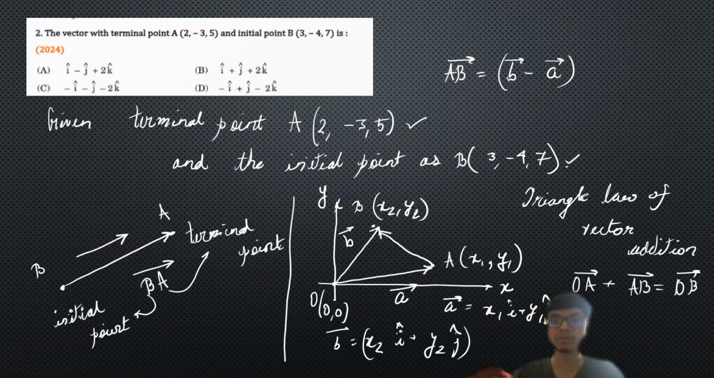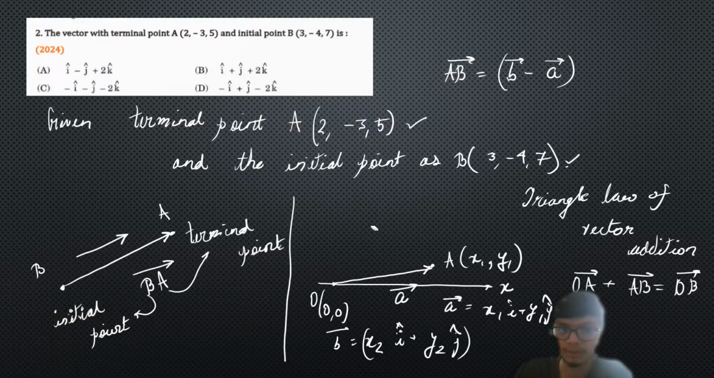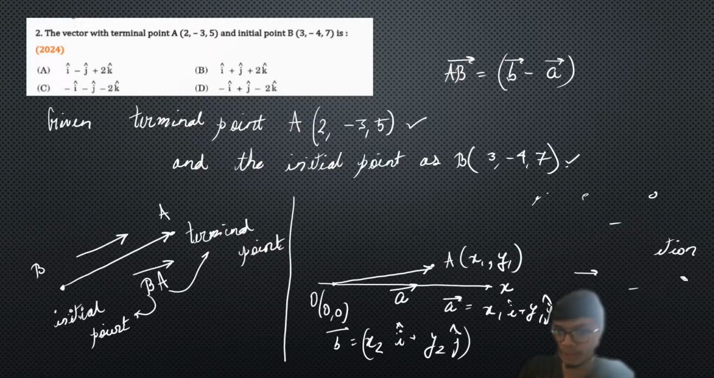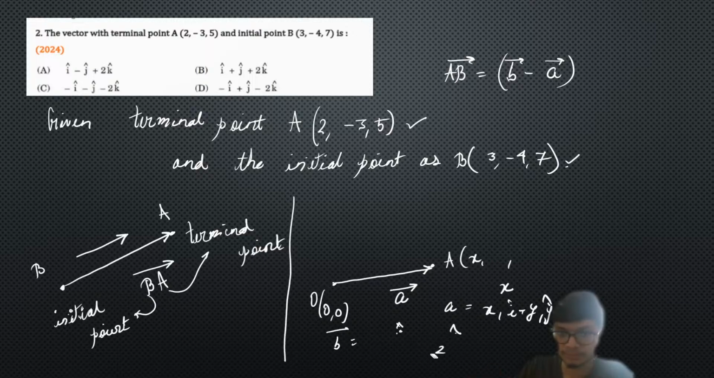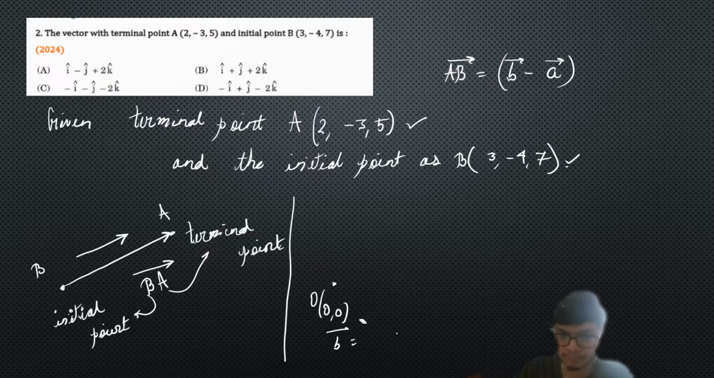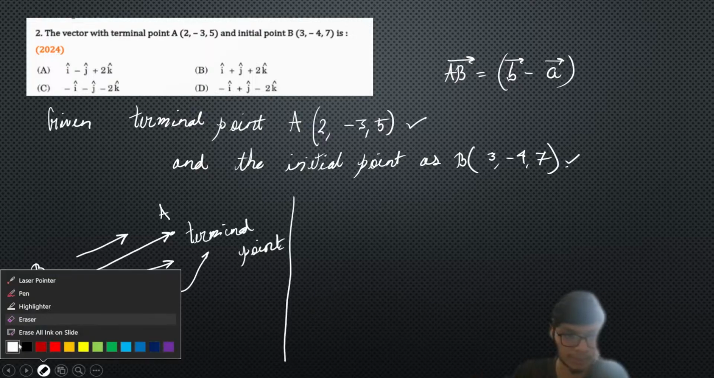Similarly, in 3D, in order to find the vector connecting two points in 3D space, we just need to take the difference of the given position vectors. So I'm erasing this part of the solution. I hope it is clear to all of you. So we'll do the same thing over here. So from here, let us continue.